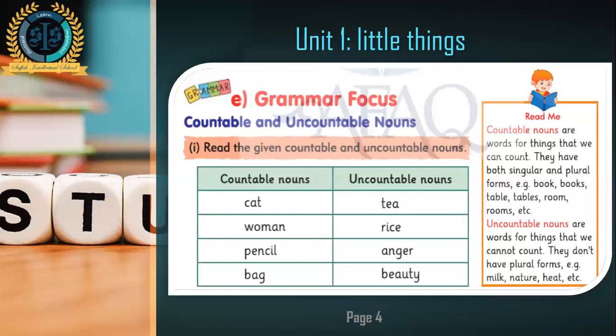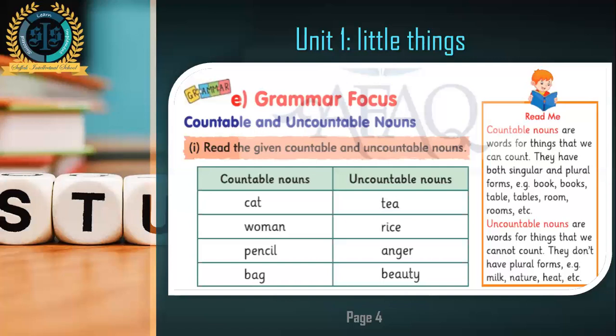Unlike countable nouns, uncountable nouns cannot be counted. For example, tea. Can you count tea? Can you count rice? Can you count anger, which is coming to you? Can you count beauty? No. Tea, rice, anger, beauty, all these nouns cannot be counted.